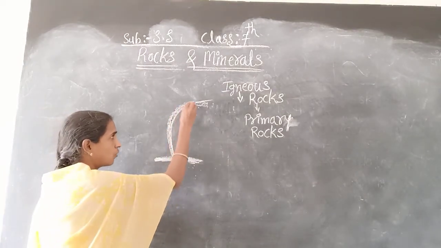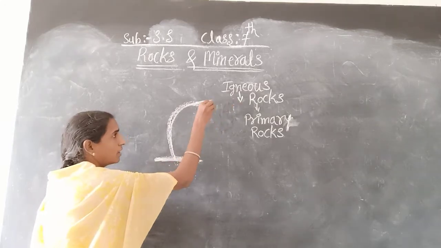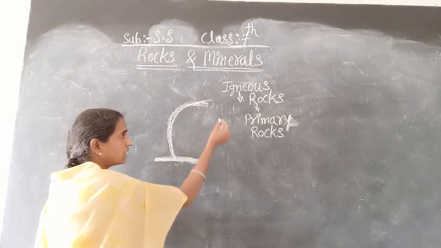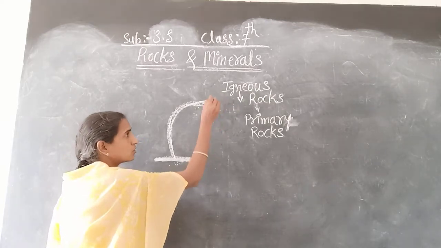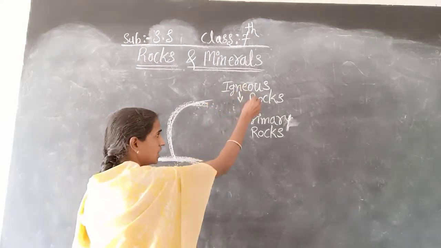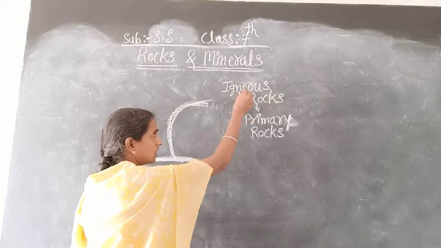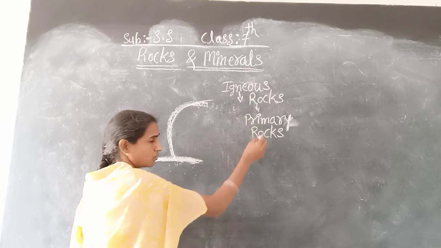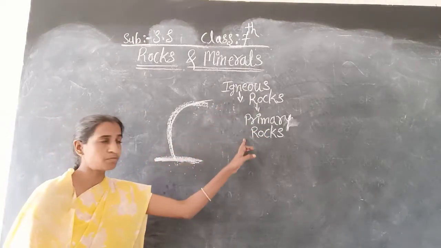When it comes outside, it cools and becomes solid, and in such a way some rocks are formed. Those rocks are called igneous rocks, or primary rocks also.